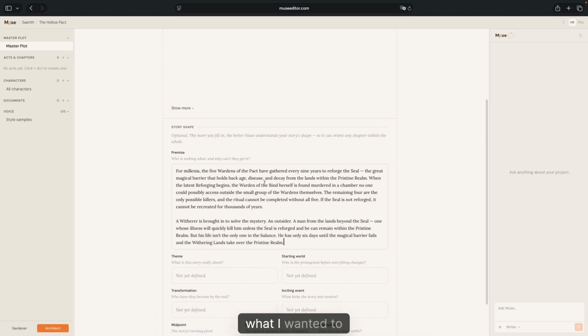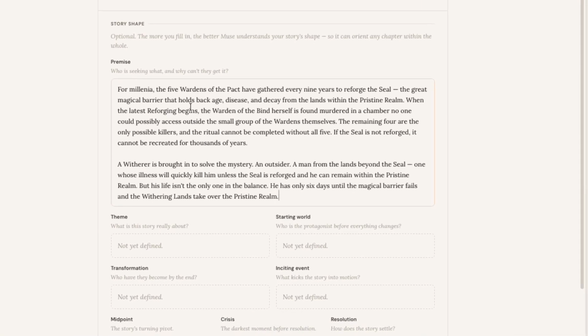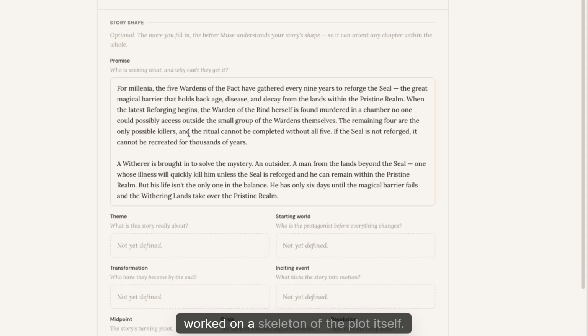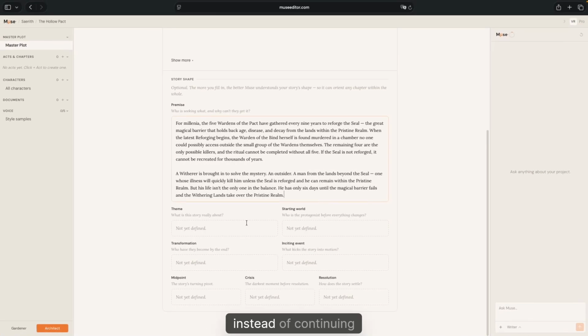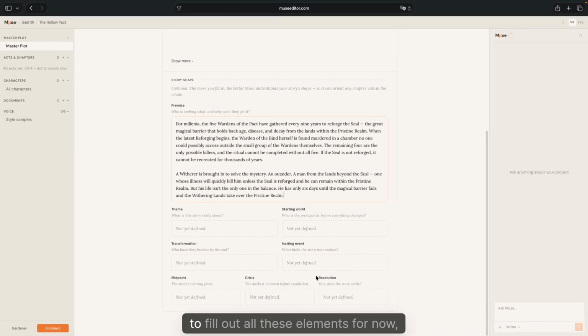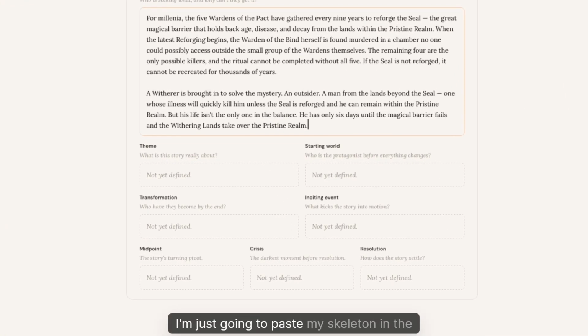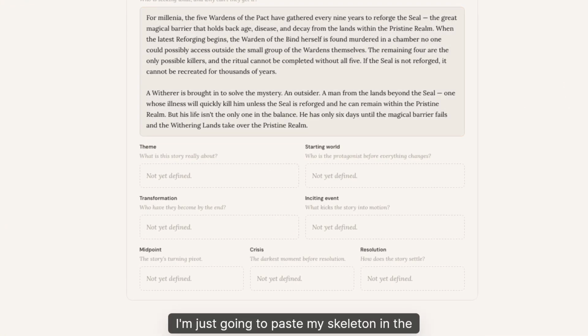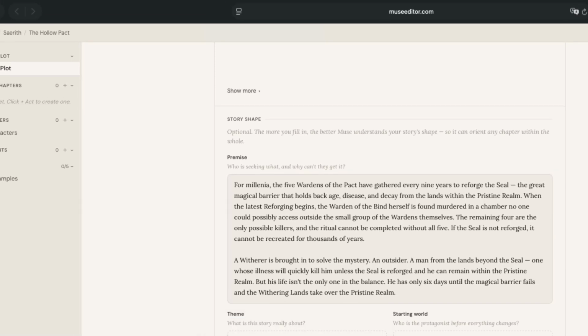So what I wanted to create with this book was an epic fantasy whodunit, and I decided to add a little bit of a time bomb to the plot. I also worked on a skeleton of the plot itself instead of continuing to fill out all these elements. For now, I'm just going to paste my skeleton in the freeform text editor above.